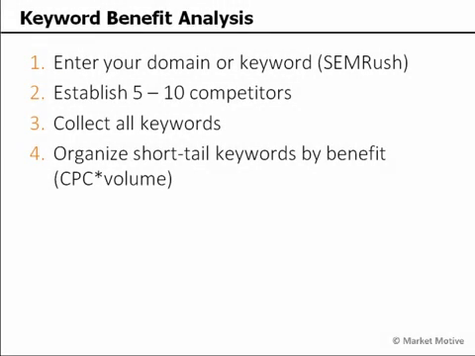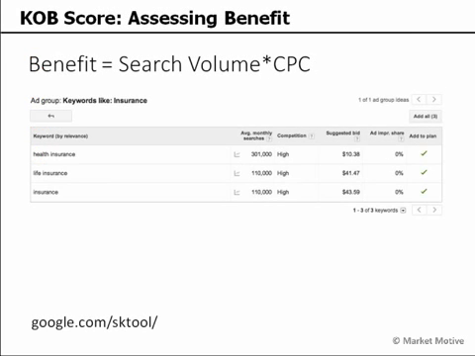We're going to enter our domains, and we're going to assess the benefit. We're going to organize these short tail keywords by cost per click and volume. So this is pretty easy to get. You can get it from a basic tool like the Google AdWords tool, which is shown here. And it'll take a few more clicks than getting it from SEMrush. And you won't get quite as many words, and it'll take you a little while longer. It's a little clunkier, but you'll get it direct from the horse's mouth at Google. And it's a free tool.